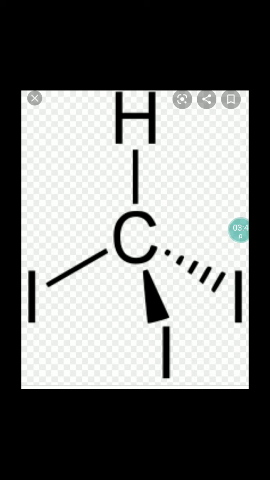Now the side effects of iodoform. It causes irritation to skin and eyes. It may cause respiratory irritation or breathing difficulty, dizziness, nausea, depression of the central nervous system, visual disturbances.